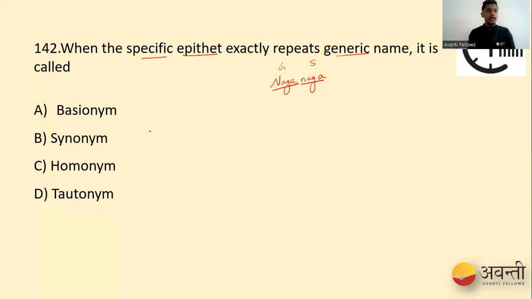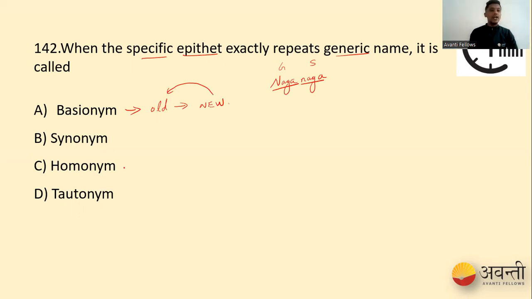So we have to understand the meaning of this. What is basonym? Basonym is when you have an old term, and out of the old term we derive a new term. The new term will be completely based on the old term only. The wordings and pronunciation will be almost the same, but the old word is a little bit modified into the new word. This is called basonym. It is based on a single word.